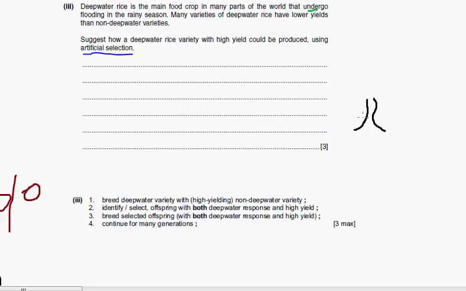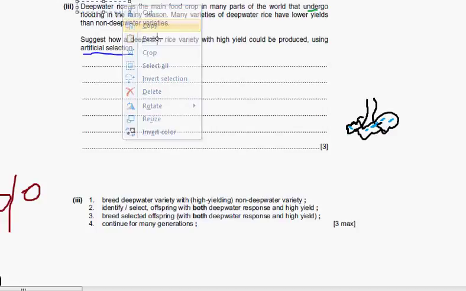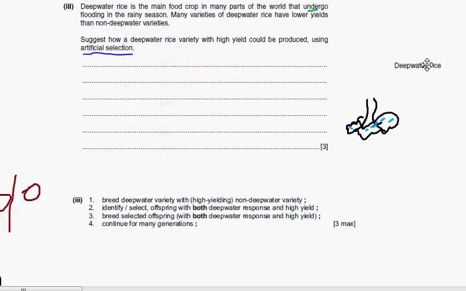There is water, so maybe we can color it blue. This is a deep water rice. It can grow in deep water.